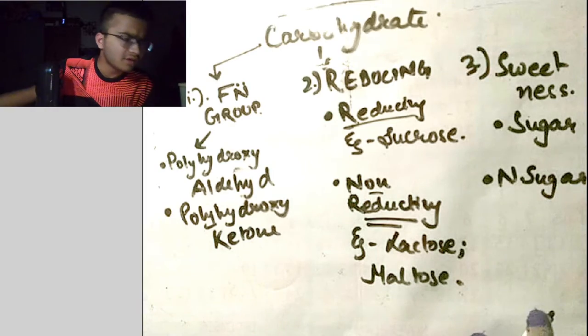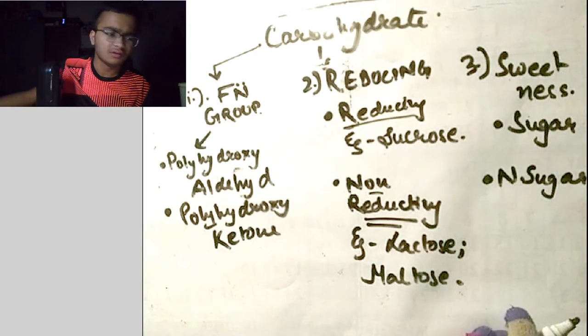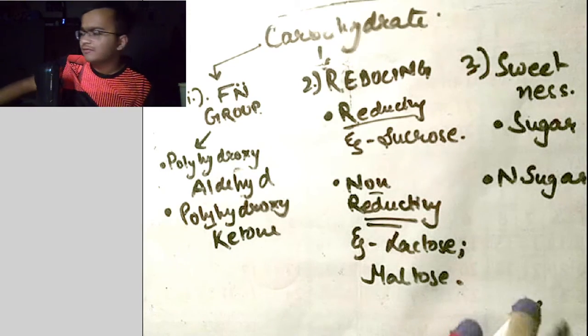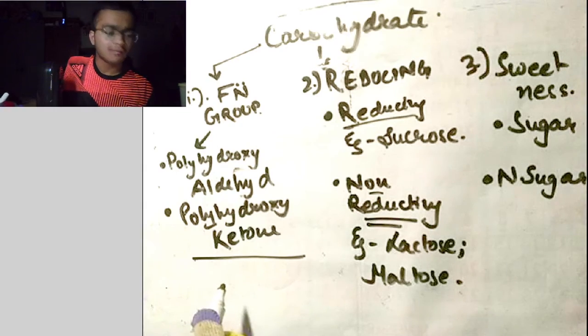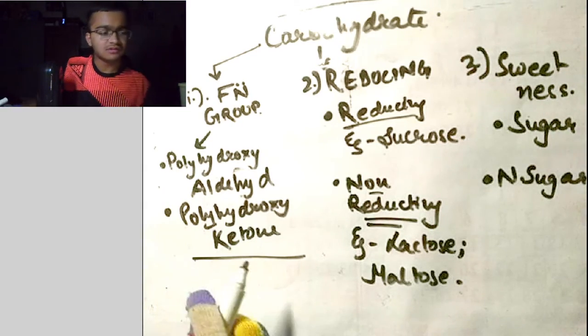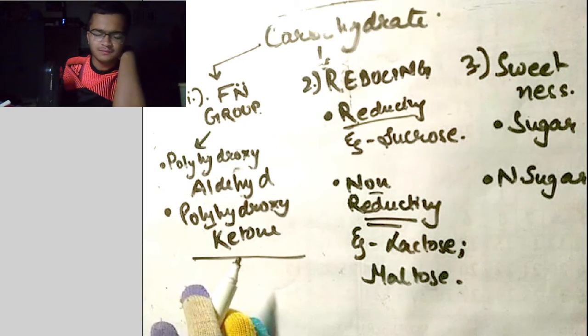Under the sugar we have the example of glucose, which is sweet, right? So if you remember, sugar means saccharide, right? So saccharide comes from the Latin word saccharum, which means sweetness, right?